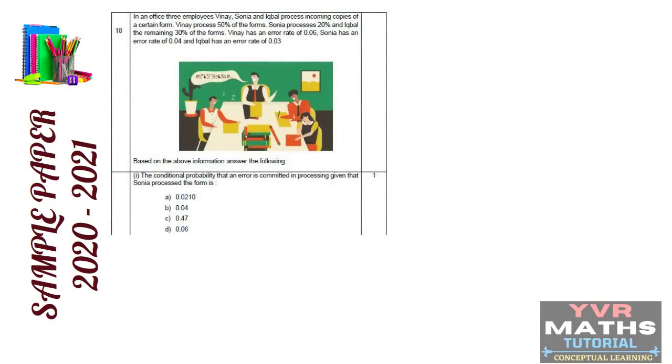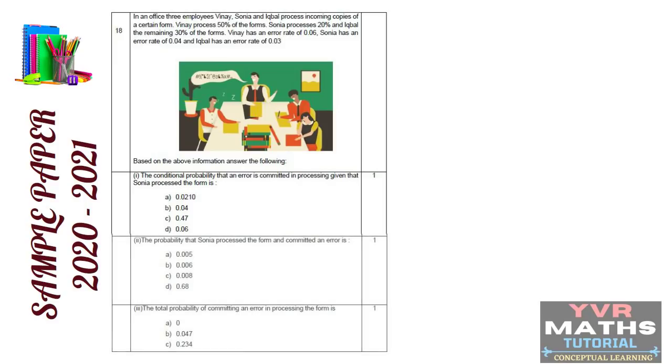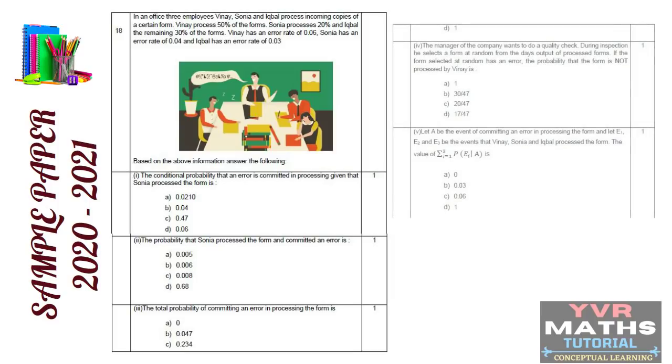See here students, second case study question, 18th question. So they have given some information here. This 18th question they taken from the chapter probability. They have given some information with some diagram. Based on that information, they have given 5 questions. This case study question they taken from the probability.